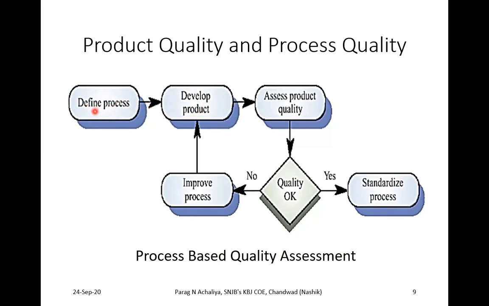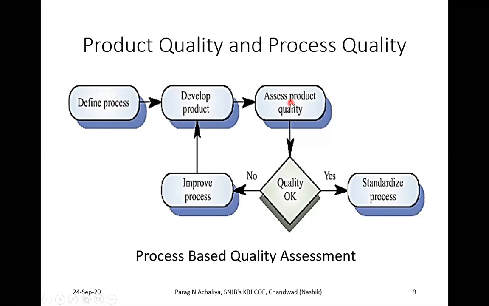After successful completion of this phase number one, the second phase will be, you are going to develop the product on the basis of this process. Once you develop your product, the next step is that you are going to assess the product quality, on the basis of this defined process.